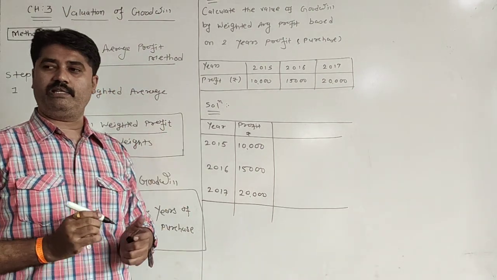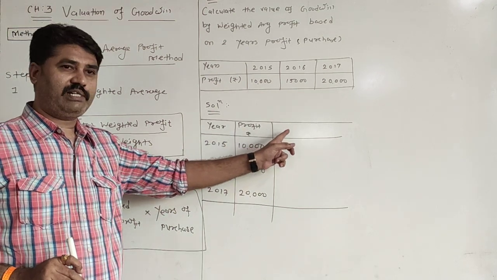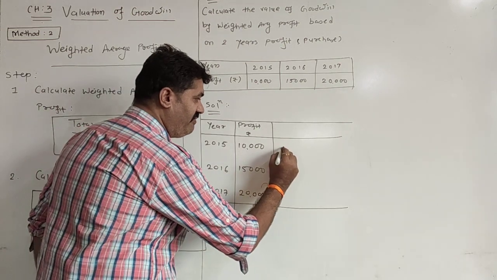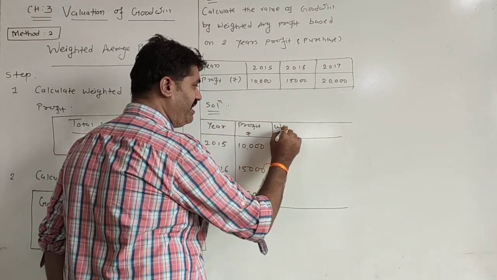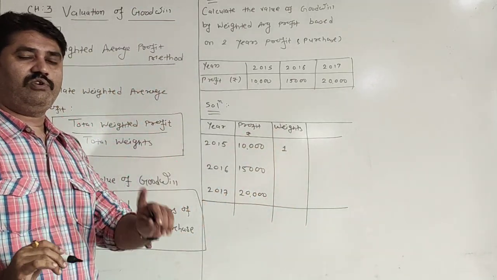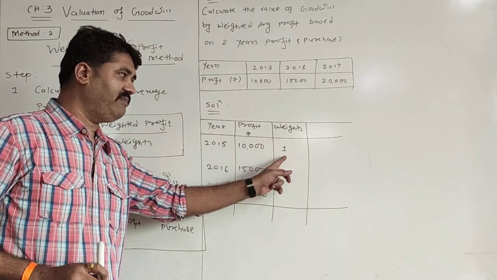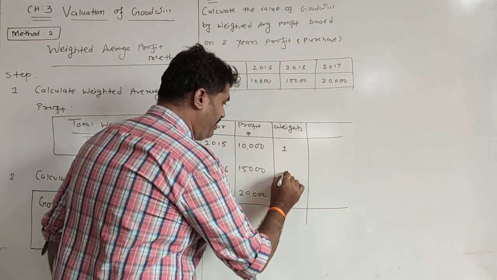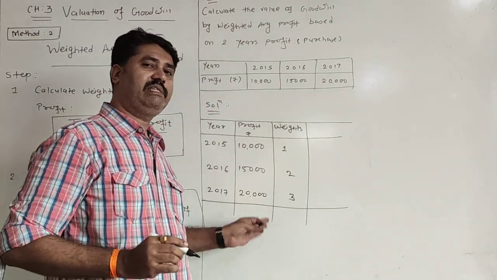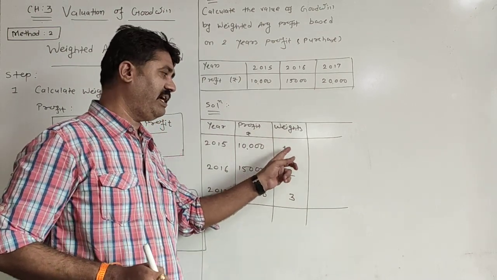Now, as per the method, as per the formula, we have to give certain weights to different years. That means in 2015 we have to give weight as 1. Here it is weight. This is not given in the sum itself. It will never be given in the question itself. But we have to consider the first year as 1, the second year as 2, and the third year as 3. Similarly, you can go for the fourth year, fifth year, sixth year, seventh year. Whatever years have been given, you have to allocate weights accordingly.